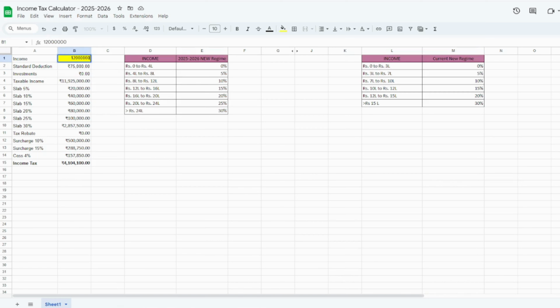Okay, hopefully this calculator will help you to understand what has changed from this year onwards to the next year onwards. So this income tax will be applicable after 1st April 2025. That means when you will be filing the income tax returns in 2026, then only this will be applicable. Yeah, I think that's it. So that means if anyone is earning up to 12,75,000, they don't have to pay any taxes.